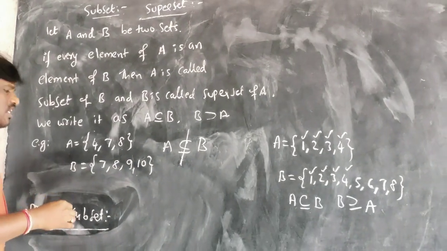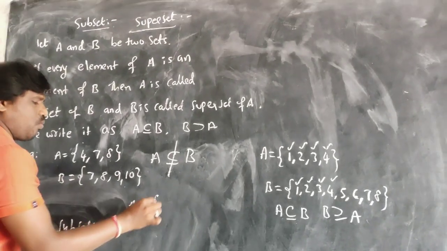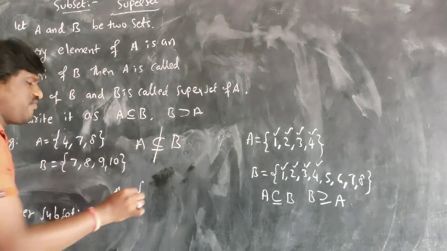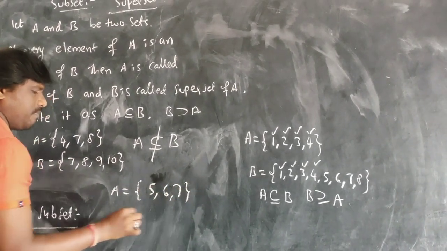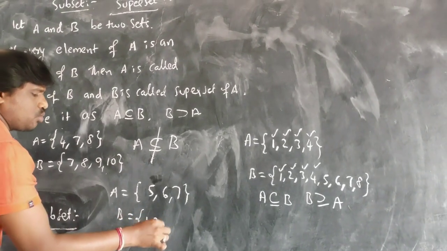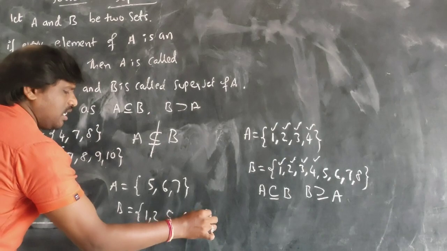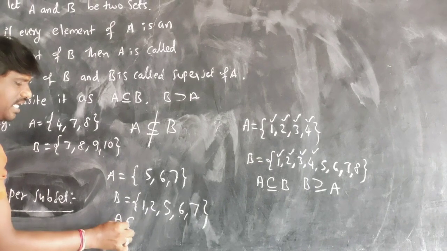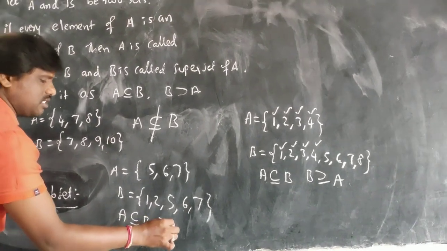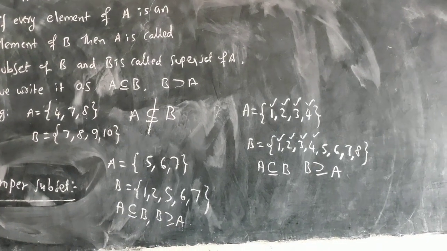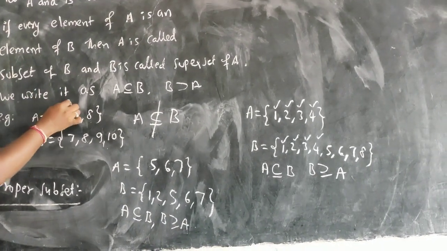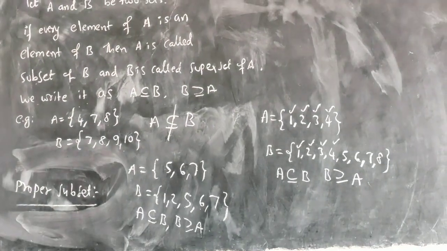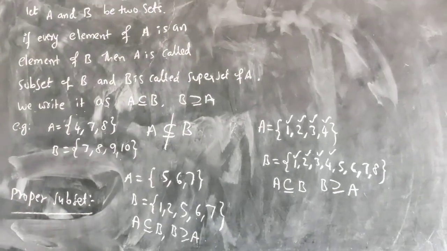So what does subset mean? If you have A is equal to {5, 6, 7} and B is equal to {1, 2, 5, 6, 7}, every element of A is in B. Then I can say A is a subset of B and B is a superset of A. This is the symbolic form.